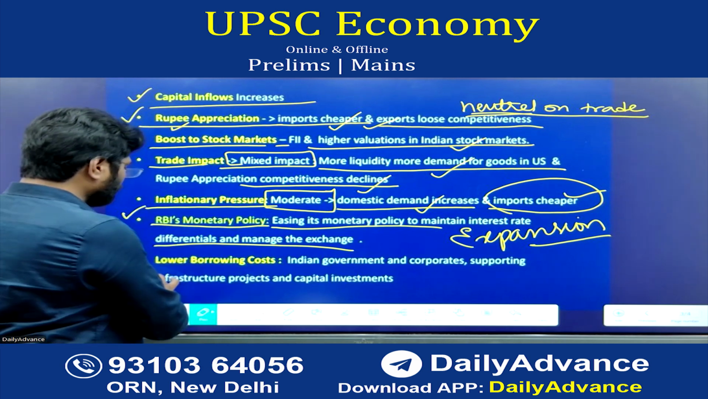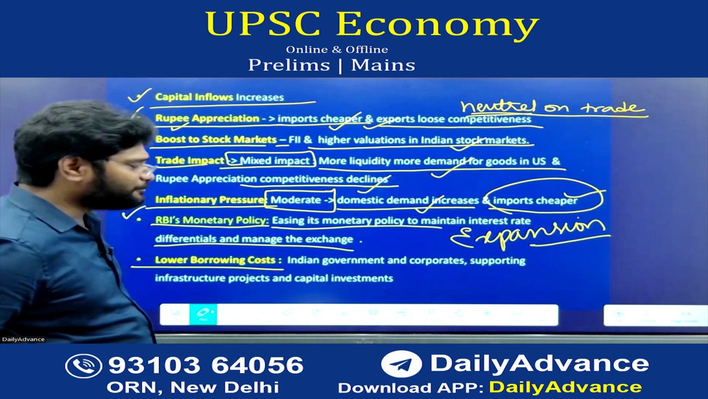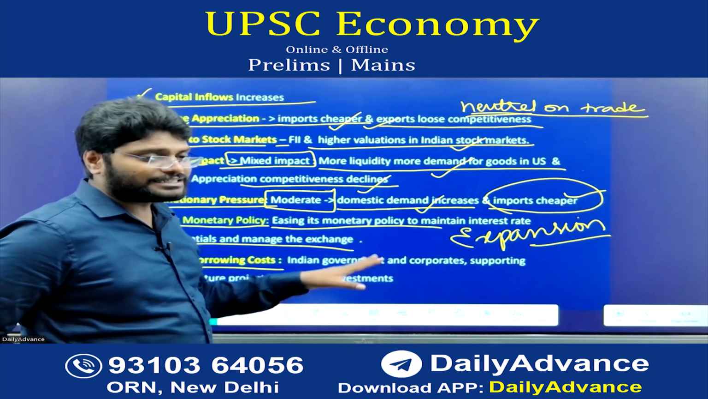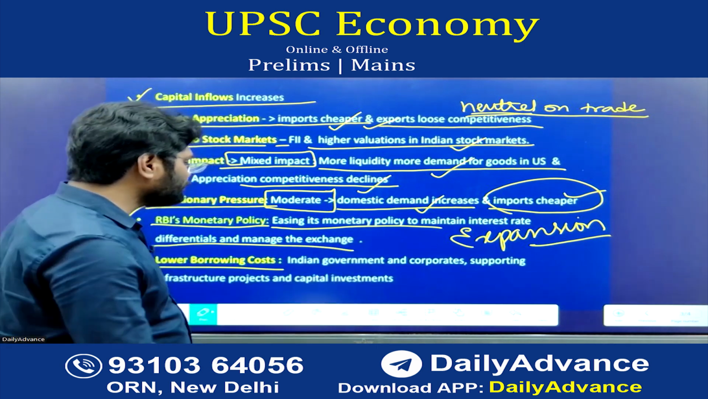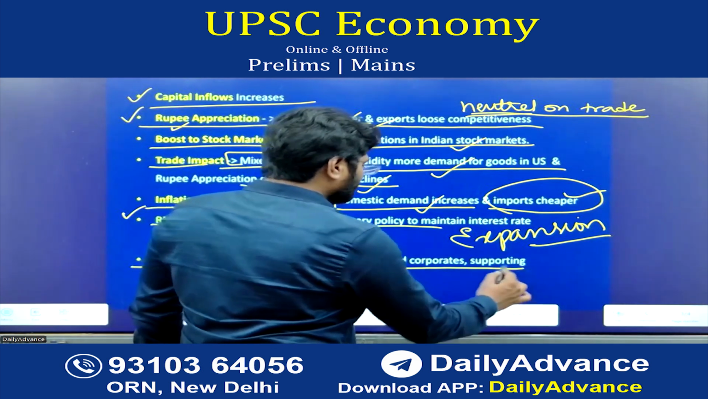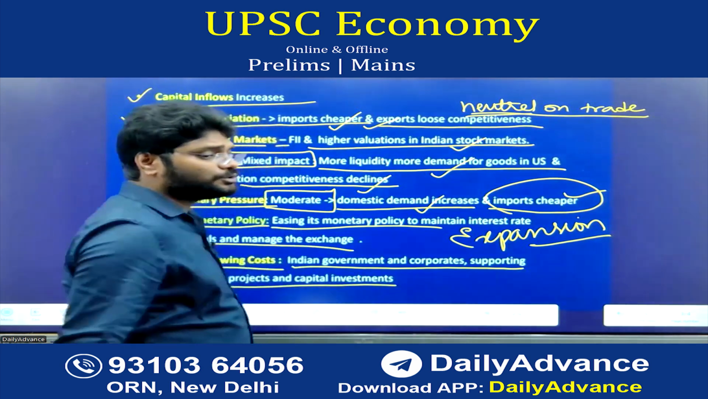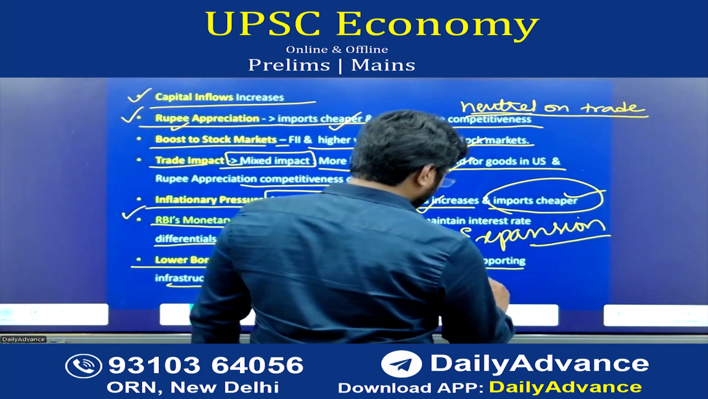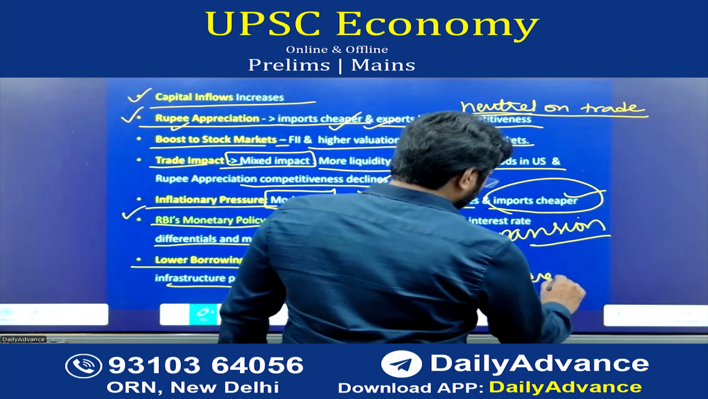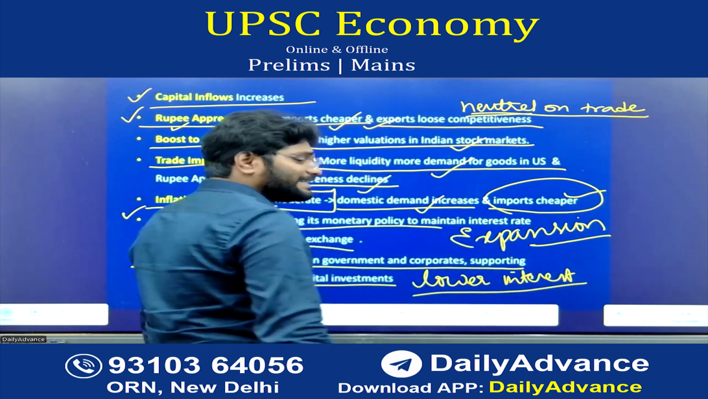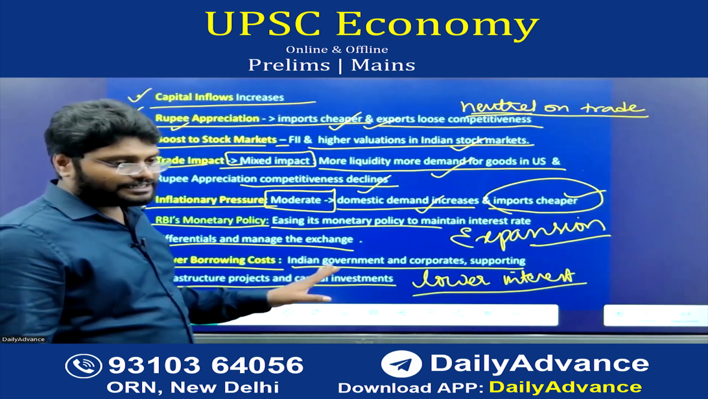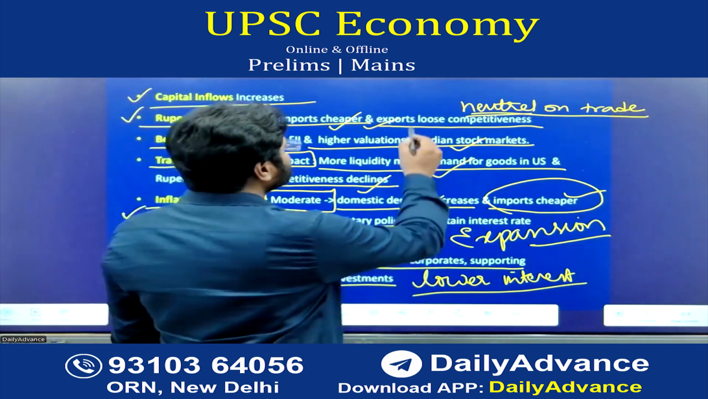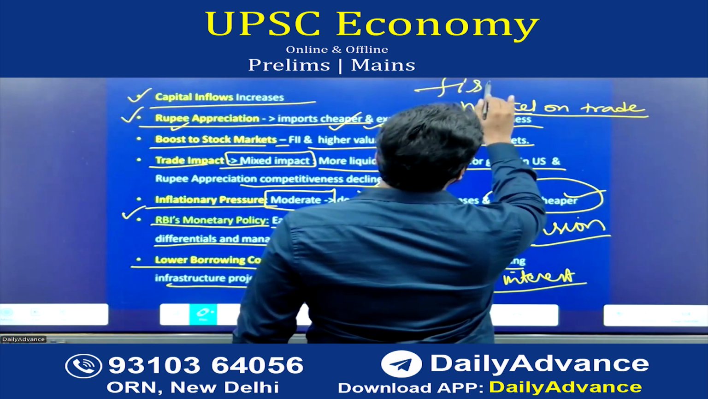Next, lower borrowing costs. Because more money is available in the US markets, Indian investors as well as the government and corporates can access loans from the business community of the USA at a cheaper, lower interest. We can use that to pay earlier debts. Understand? So the fiscal burden reduces. This also you should remember.